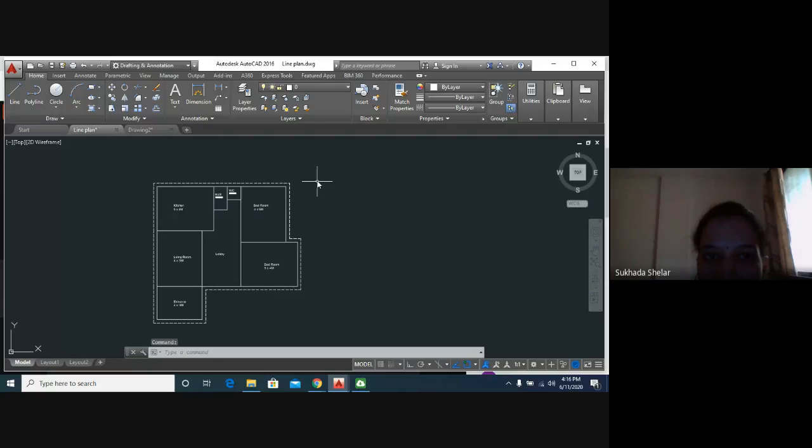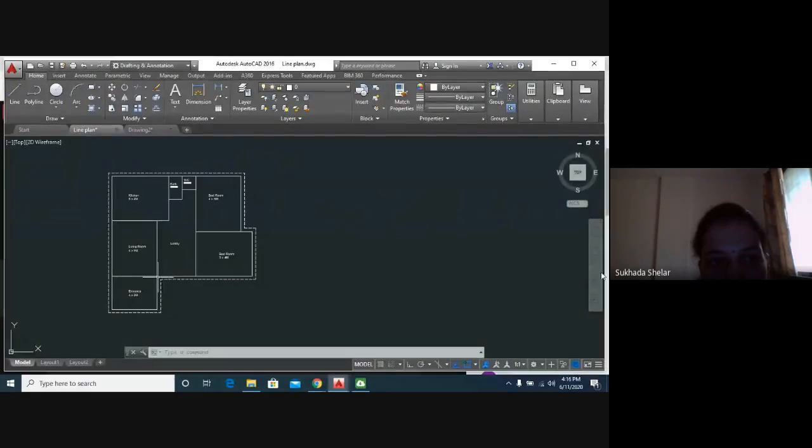Like an Excel sheet, we also have file tabs here, like start. Whichever drawing you have saved earlier will be here. Then drawing, and you can also open a new drawing, a new file. Everything will be in this entire workspace. Okay. This line plan we are going to draw today.